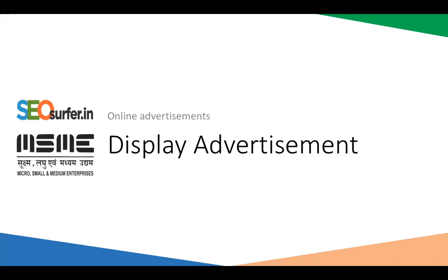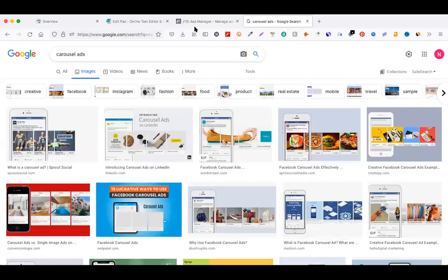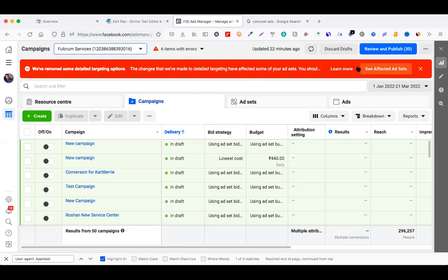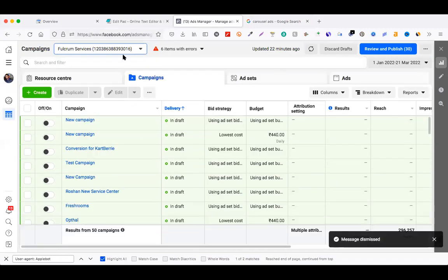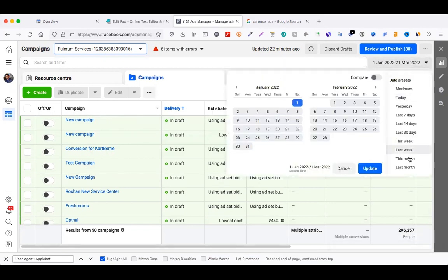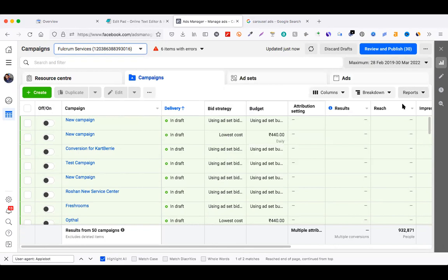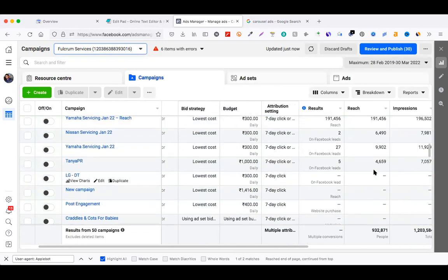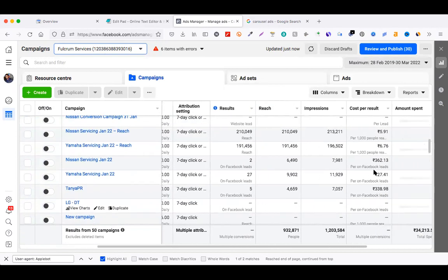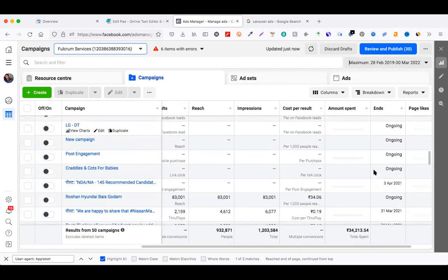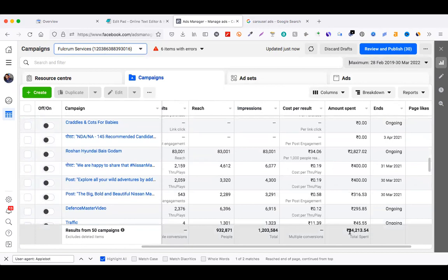Okay, let me show you some practical aspects of Facebook ads. So this is Facebook ad manager. From this account, I have run around 34,000 ad campaigns to date.